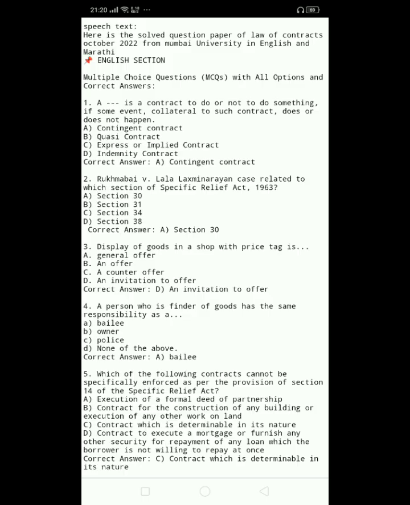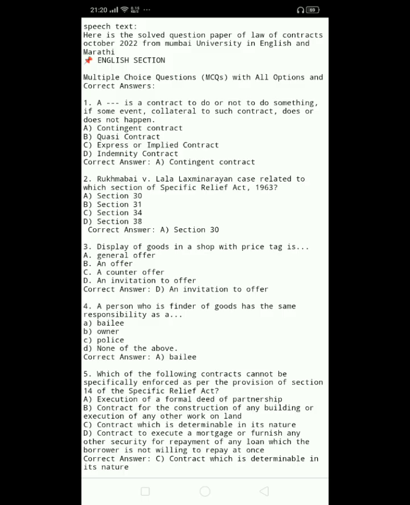2. Rukmabai v. Lala Laxmanarian case, related to which section of Specific Relief Act, 1963? A. Section 30. B. Section 31. C. Section 34. D. Section 38. Correct answer, A. Section 30.